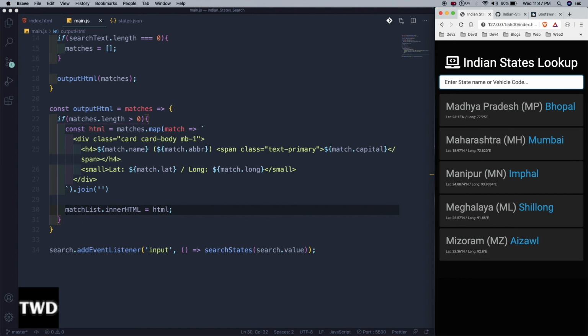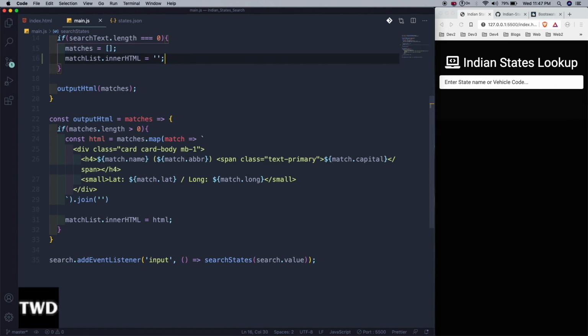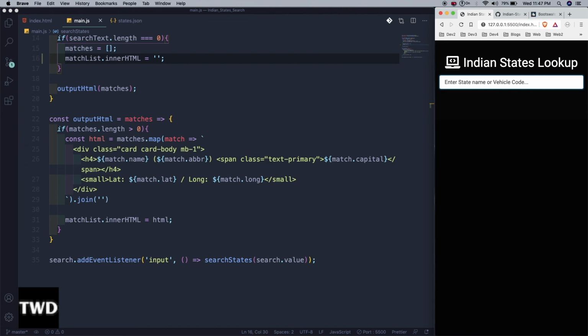But let me remove it. See, this is the issue right now. This issue is coming because when the length is 0, it keeps whatever the search was there initially. So what we have to do is, when the length is 0, set matchList.innerHTML equal to an empty string. Let me save it, and again we'll go here, and see, nothing is there. So this completes our project. See you in the next project. Thank you.